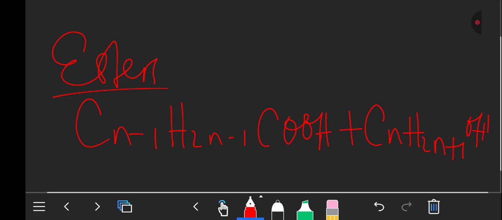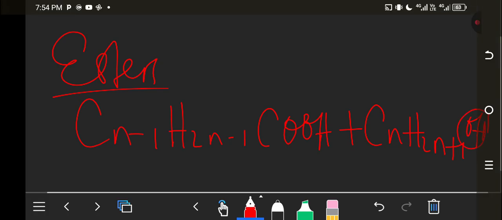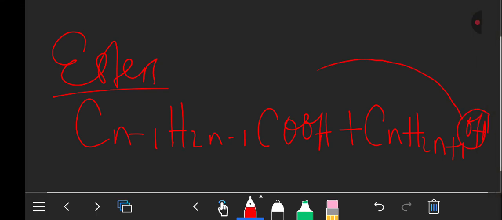But you get to find that this OH will actually react with this functional group, which is COOH. This is an acid, so OH will react with the hydrogen there. Because it has reacted with the hydrogen, there will be an esterification reaction.